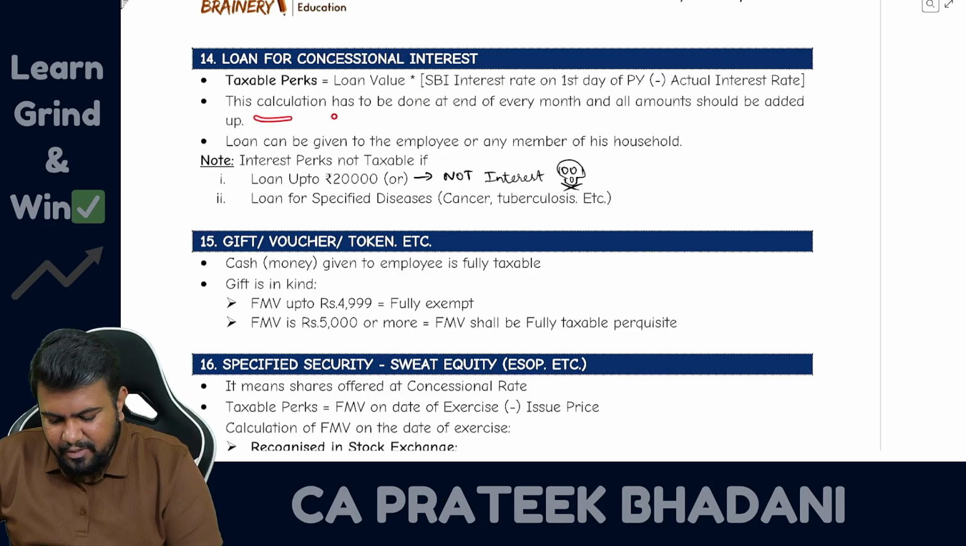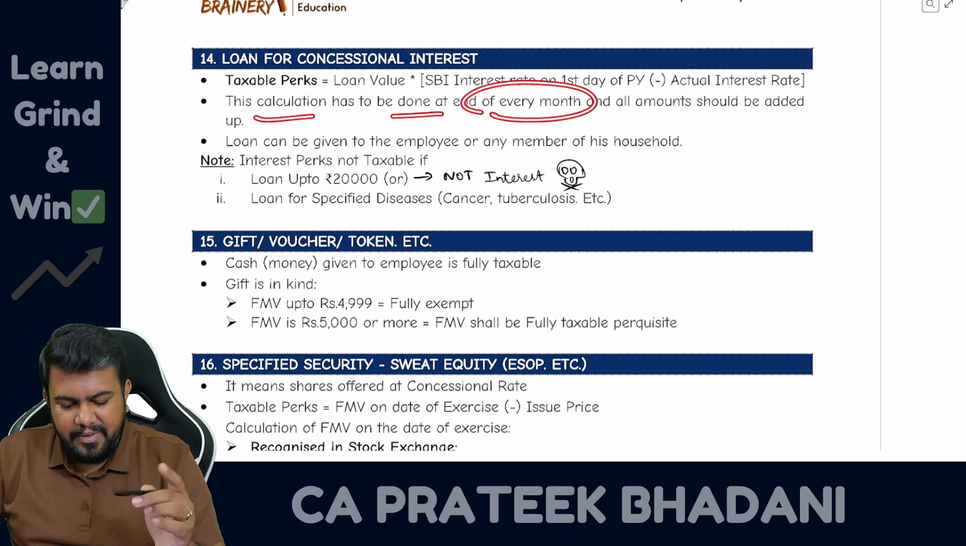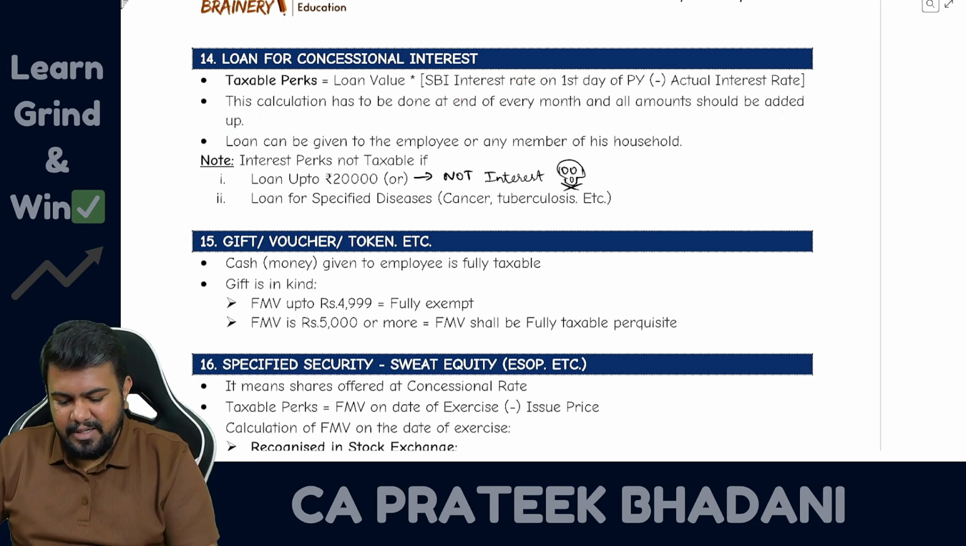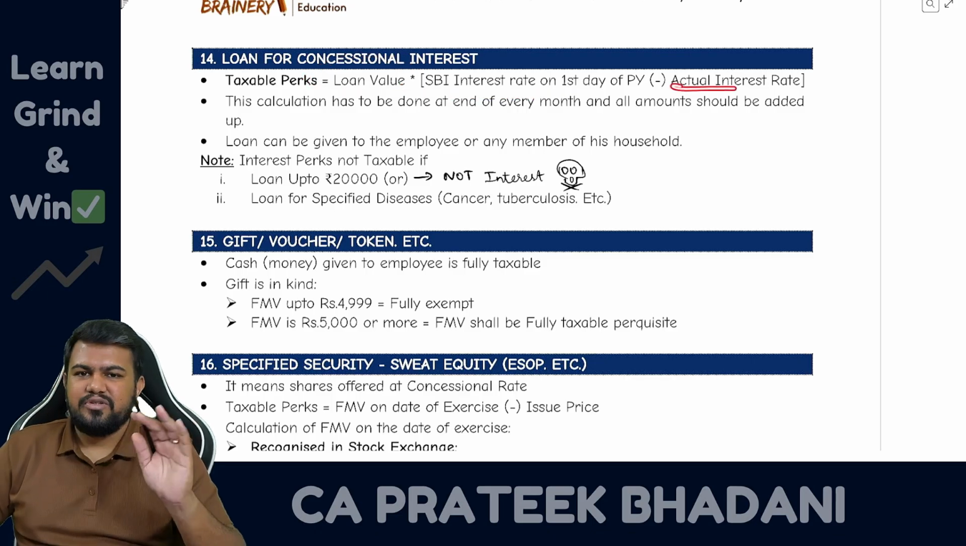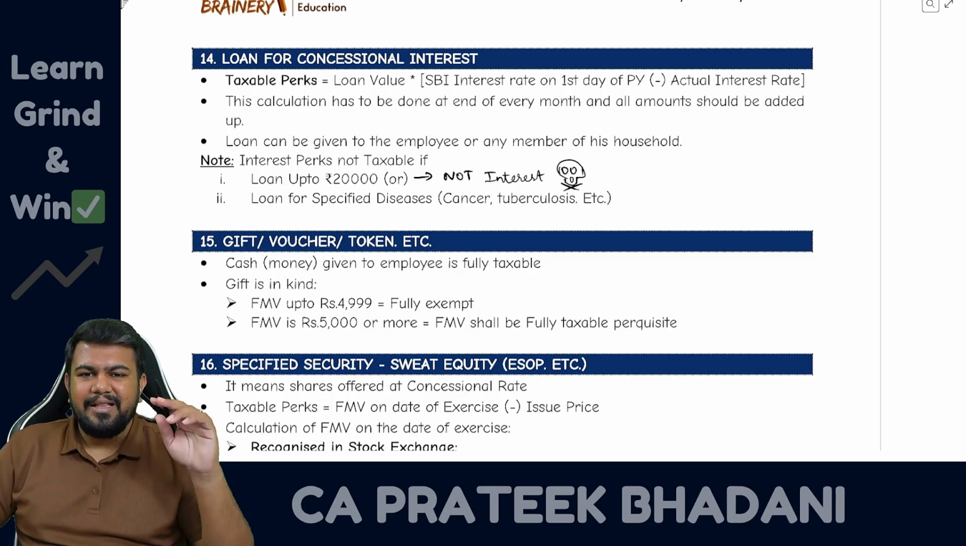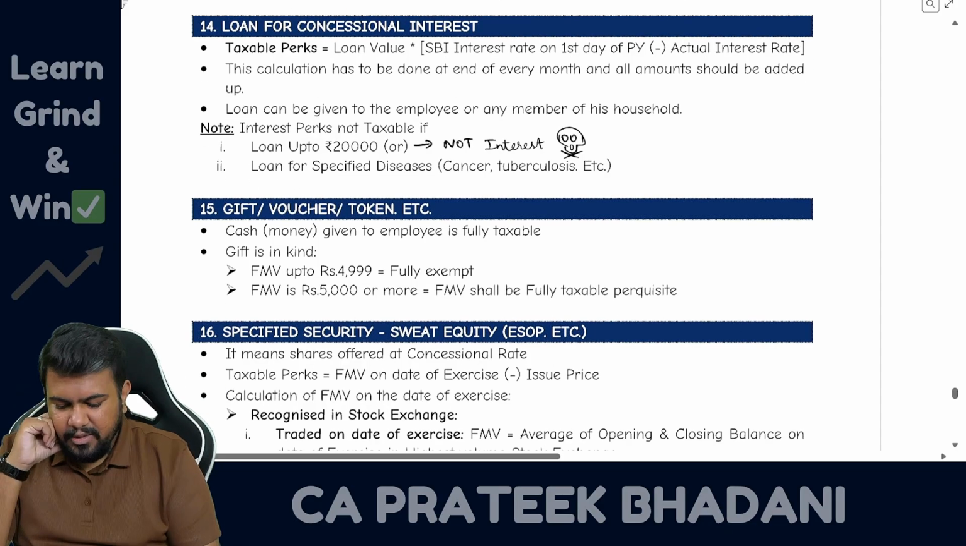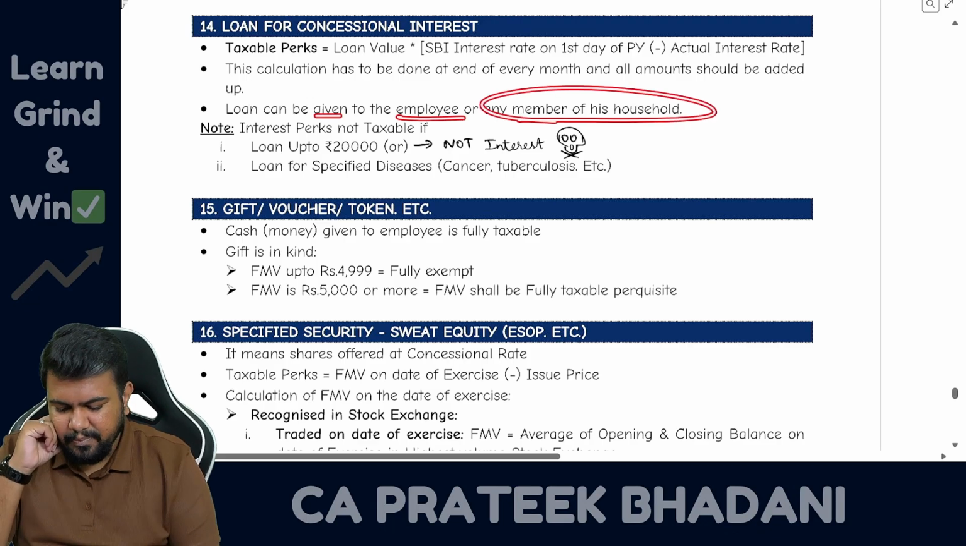Okay, this calculation has to be done at the end of every month and all the amounts should be added up. So every month end this calculation has to be done. That is loan value multiplied by SBI interest rate minus actual interest rate. Then add up all the monthly values, you will get the total value of perquisite. Okay, this loan can be given to the employee or any family member also.